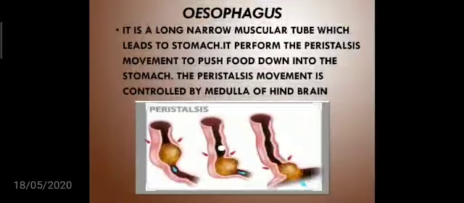What is esophagus? It is a long narrow muscular tube which leads to the stomach. It performs the peristalsis movement to push food down into the stomach. The peristalsis movement is controlled by the medulla of the hindbrain. You can see in this picture how peristalsis movement takes place in the esophagus, how it constricts, how it relaxes to push food down into the stomach.